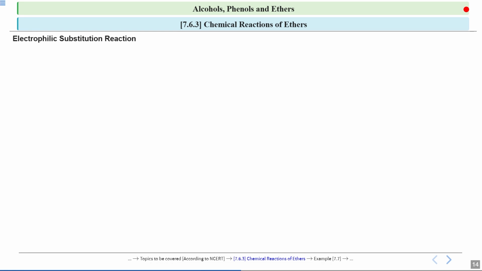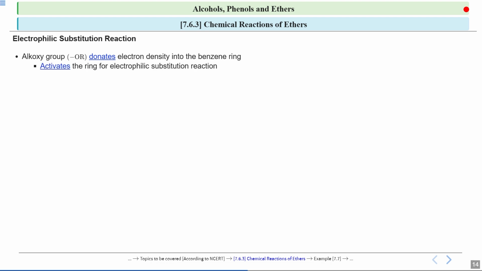Now we will see some electrophilic substitution reactions. Now you know that the alkoxy group, which is the OR group, donates electron density to the benzene ring. It has a plus M effect and it will donate its electron density to the benzene ring. So it activates the ring for electrophilic substitution reactions. This means your ring becomes more reactive towards electrophiles. Okay.